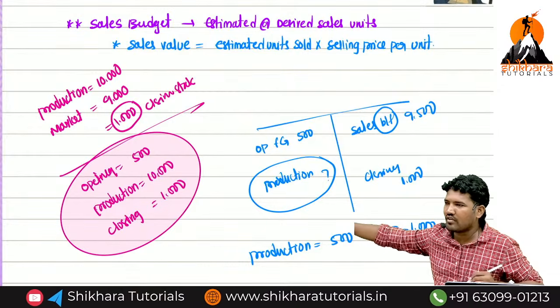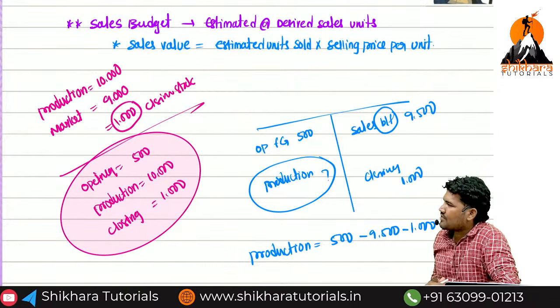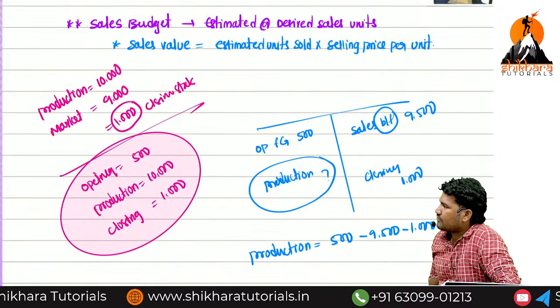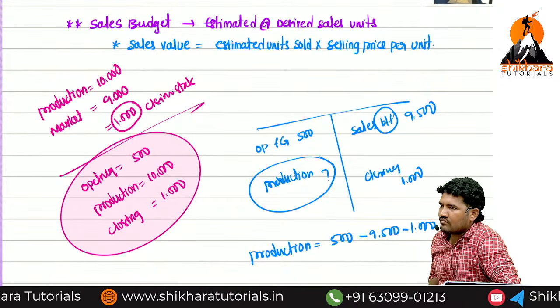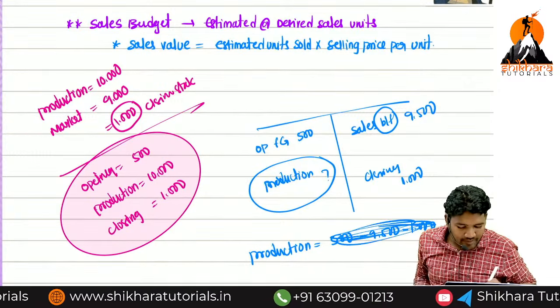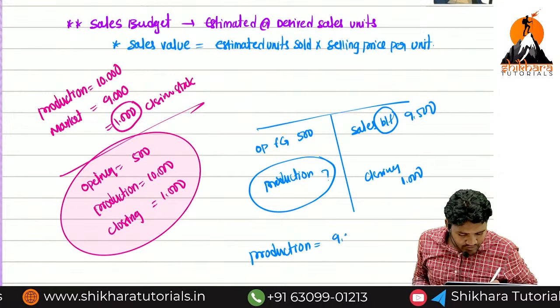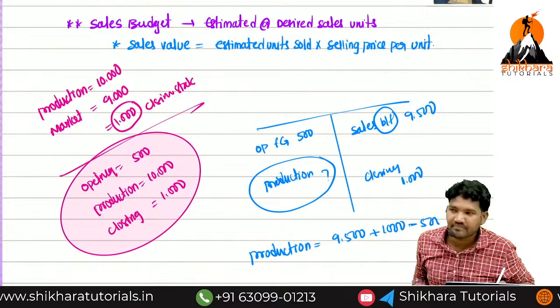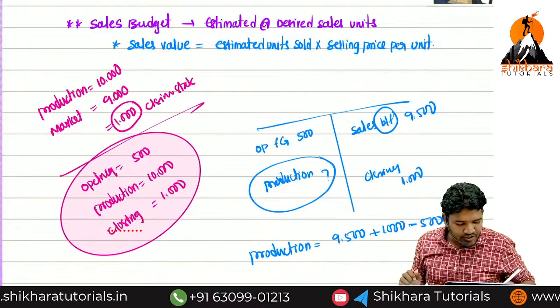I need to figure out how. Okay, the sign will be confusing. 9500 plus 1000 minus 500. Now, how much is the production?